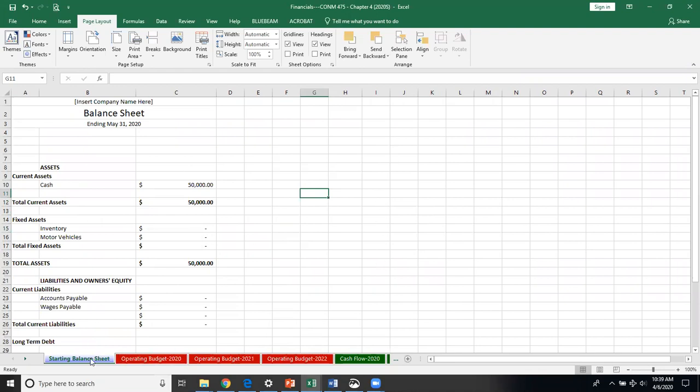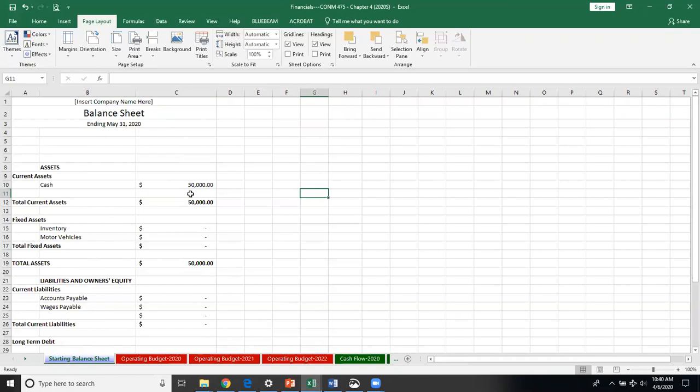But you'll notice right here, you have a starting balance sheet. I have created this, so May 31st, 2020, that's going to be the date that we want to essentially project what our balance sheet's going to look like. Now for this exercise, we're going to make an assumption for you guys, and that assumption is you're going into this with $50,000 cash that you can invest into this company.